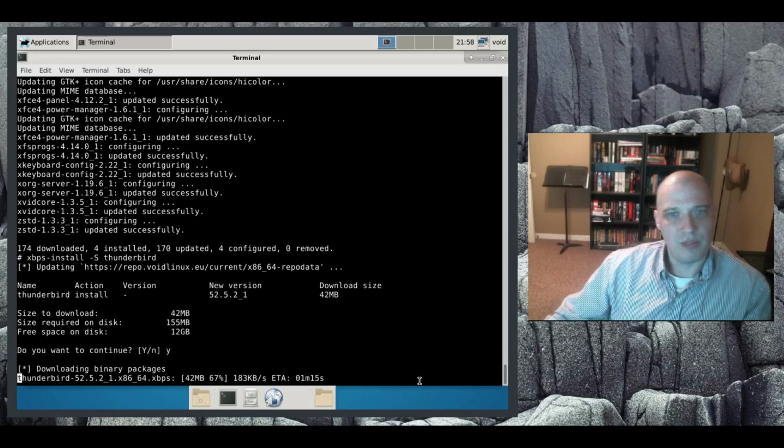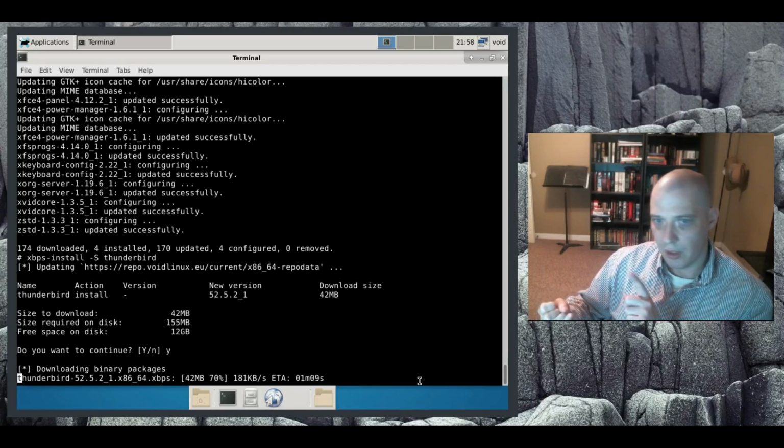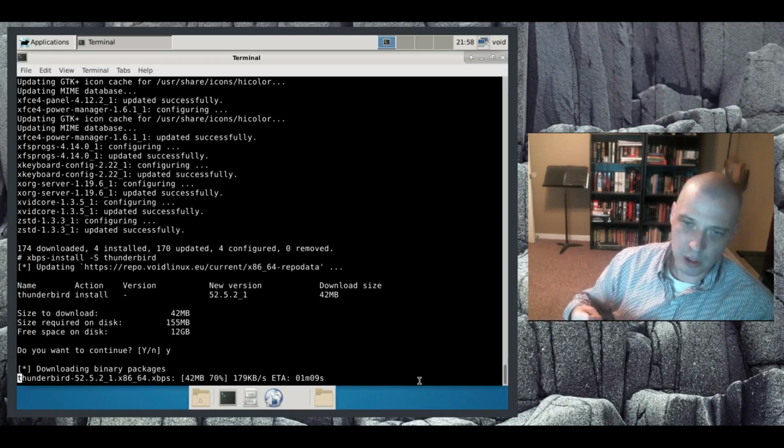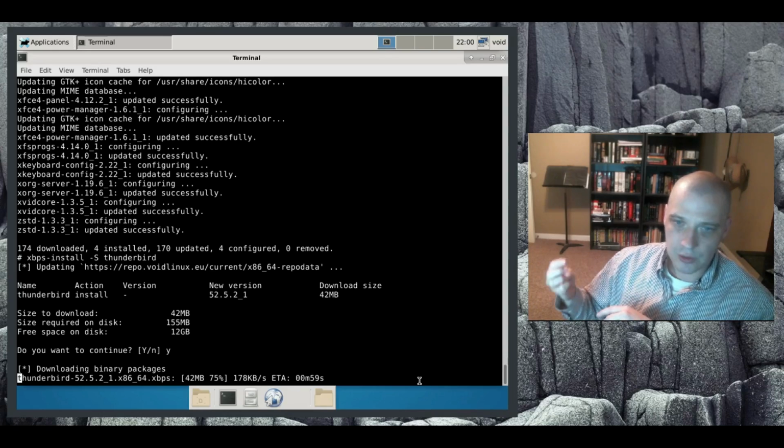Also, the fact that it's such a minimal install. When you get done, you have to install your programs. I mean, it didn't come with a music player. It came with a video player. You can play music in the video player. I'm installing Thunderbird email. Really all it had was your file manager, a web browser, a text editor, and not much else. It didn't have any kind of graphical editing programs. It had no Office programs. So you've got to install all that stuff.